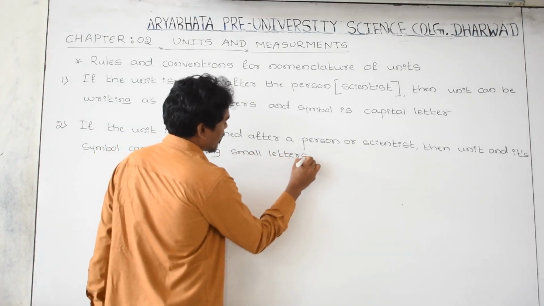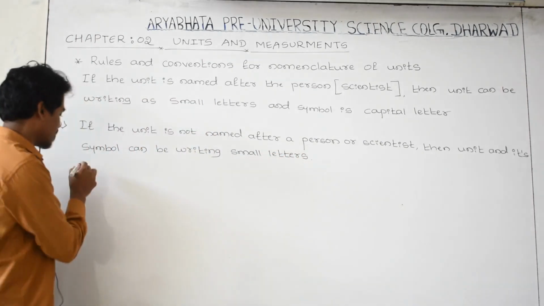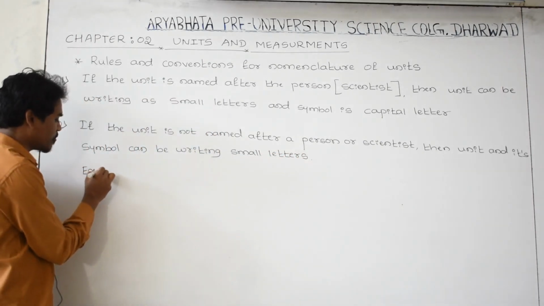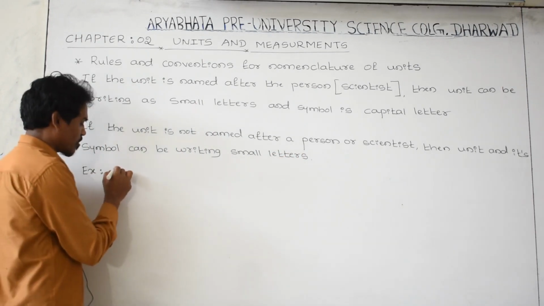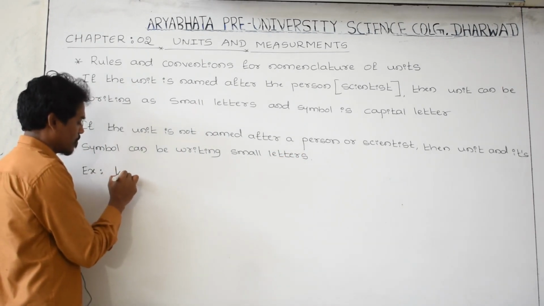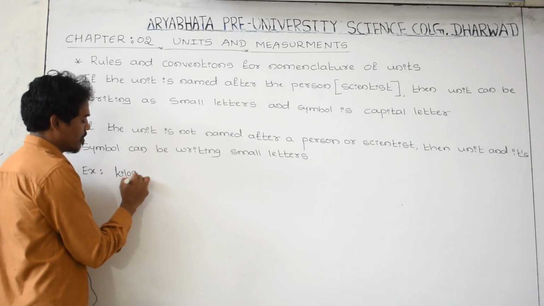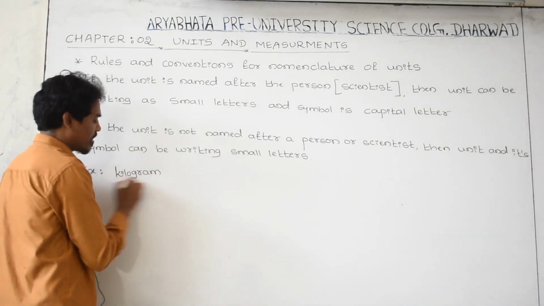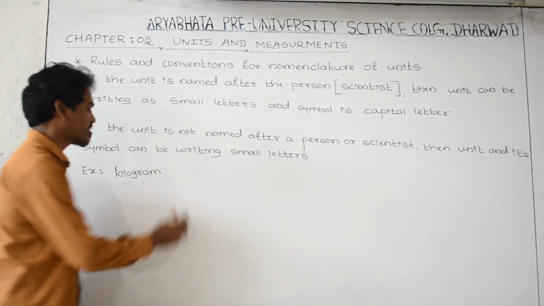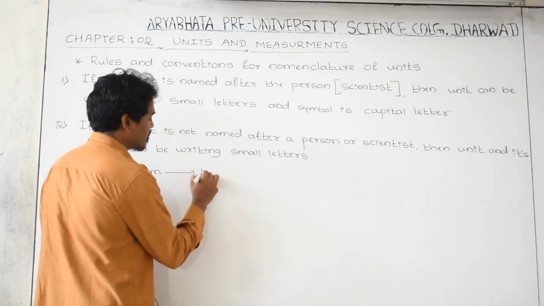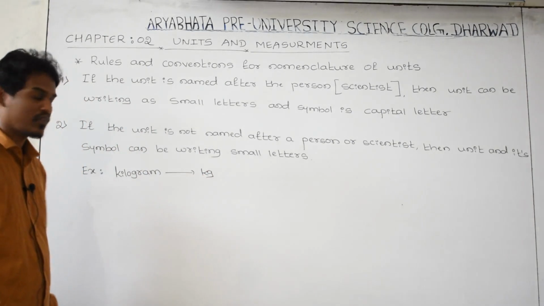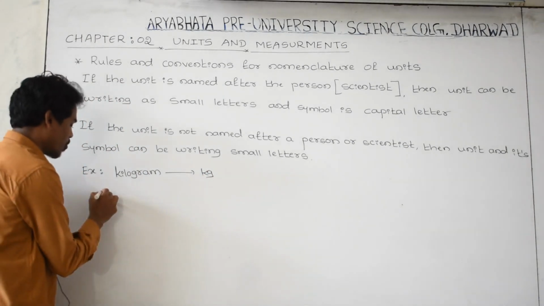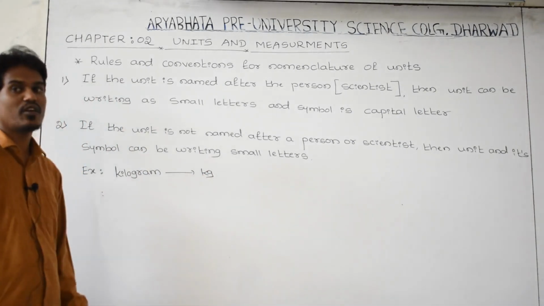For example, what is the SI unit of mass? The SI unit of mass is kilogram. You write the name of the unit in small letters, and its symbol is kg, also small. Next, one more example: what is the SI unit of length?